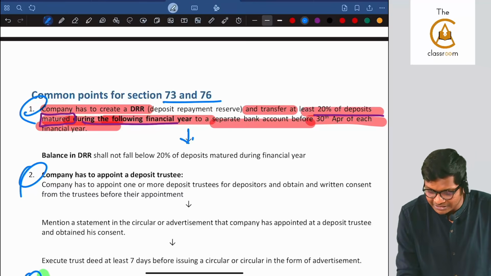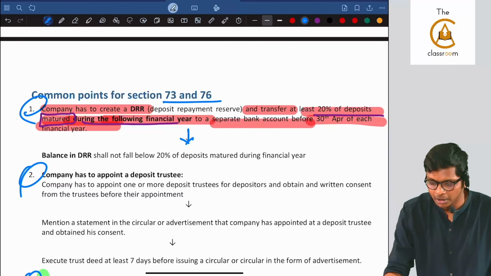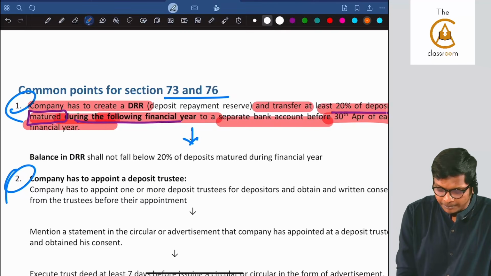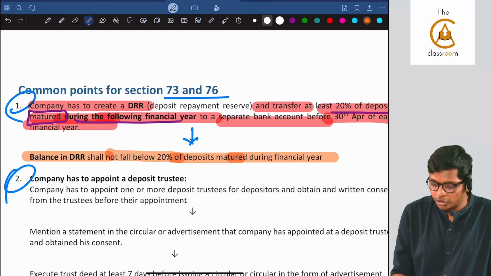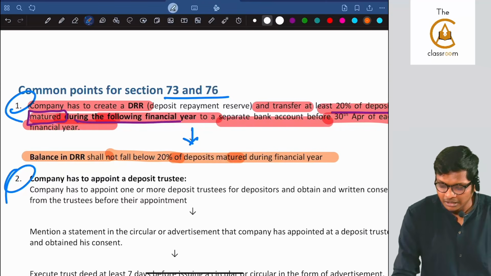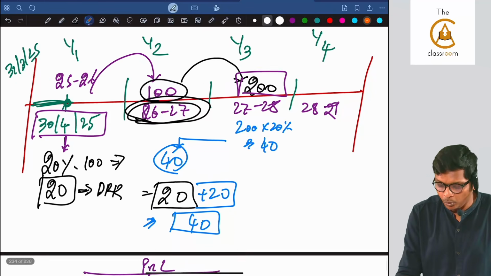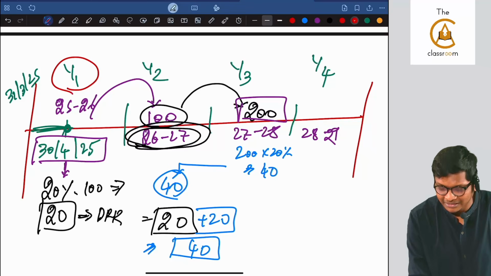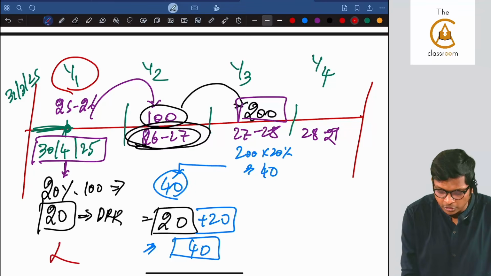It also says, usually I explain both together and they get confused. So I finished the first point. Now there is an and condition. One more and condition. The balance in DRR should not fall below 20% of deposits maturing during the financial year. Let me explain this with second year and first year. What I did so far is only the first point. Now if you see, in year 1, are there any deposits maturing that year? No. So that year I will not check that point.